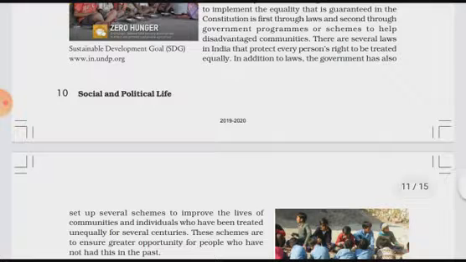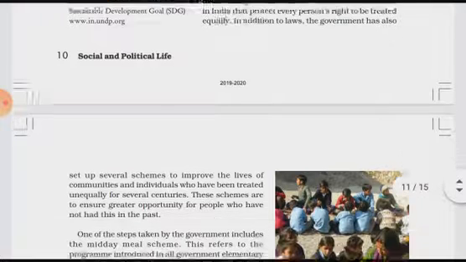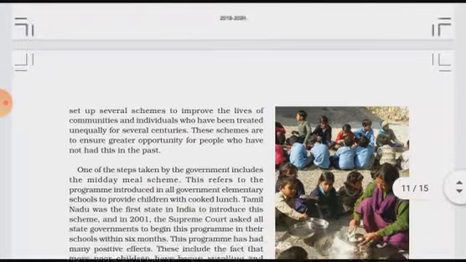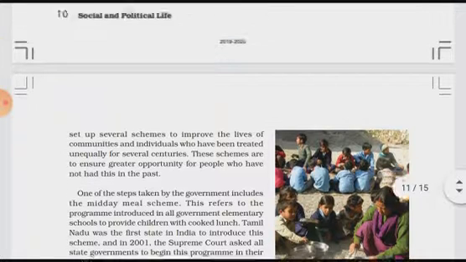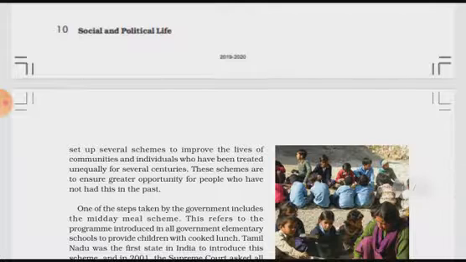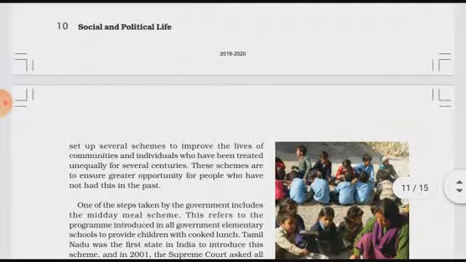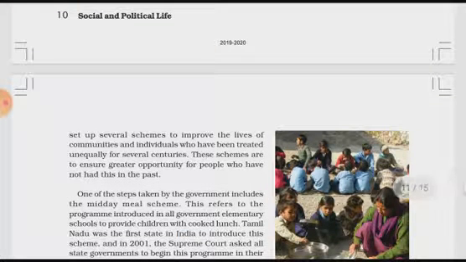For this, the government has made many laws. In addition to laws, the government has also set up several schemes to improve the lives of the communities and individuals who have been treated unequally for several centuries. For implementing equality among the communities and people in our country, the government has made many schemes and programs to improve the condition of those treated unequally for several years, for several centuries.